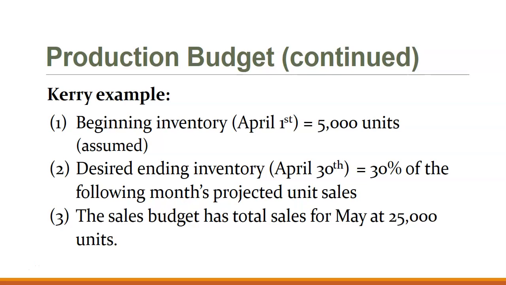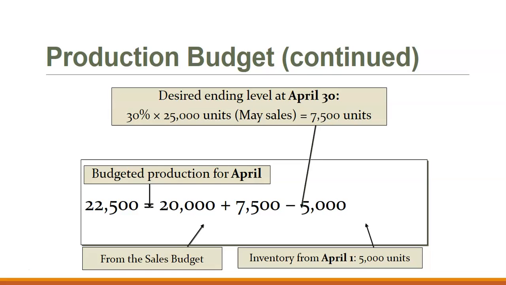Our desired ending inventory at the end of the month is 30% of the following month's projected unit sales. The sales budget has total sales for May at 25,000 units. So when we make our projected budget, we have 20,000 sales in April, plus 7,500 units, which is 30% of May's sales, minus the 5,000 inventory on April 1st,